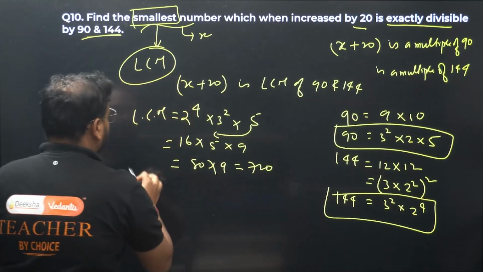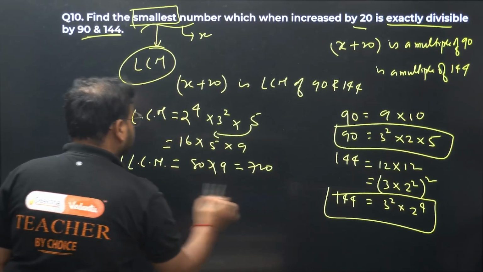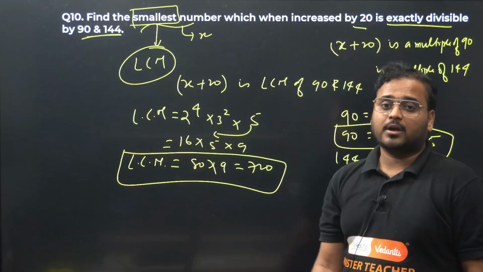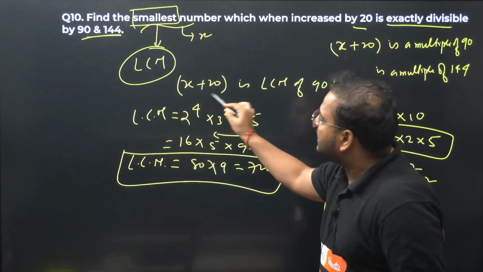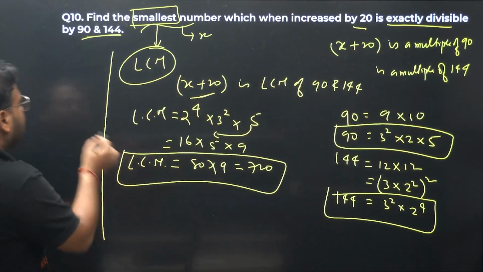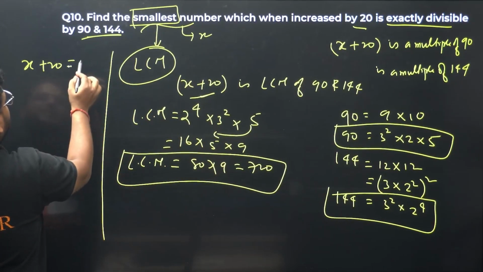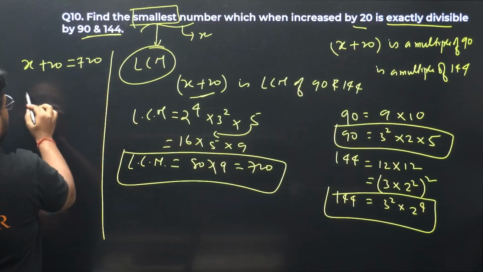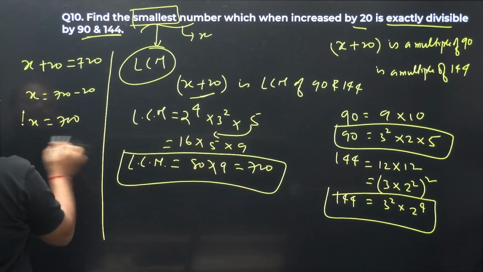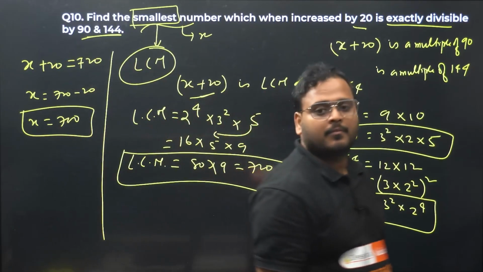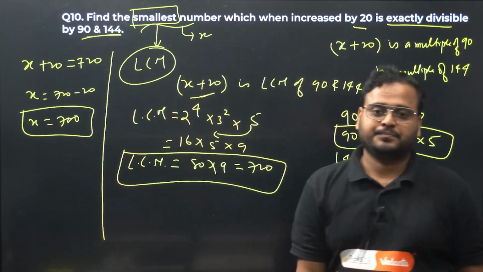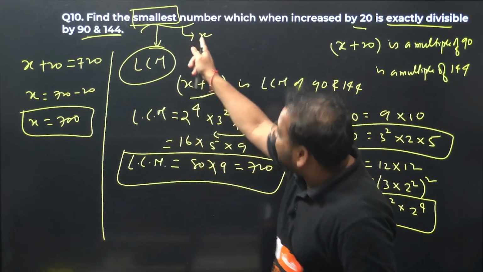720. Now all of you will write this as an answer, and it's incorrect. If you write the answer as 720, your answer is wrong. It's not 720, it is actually x plus 20. Please check. What you got right now is the LCM. X plus 20 is the LCM. What are they asking? They're asking us the x value. So 720 minus 20, x is 700. Got it? X is 700, not 720.